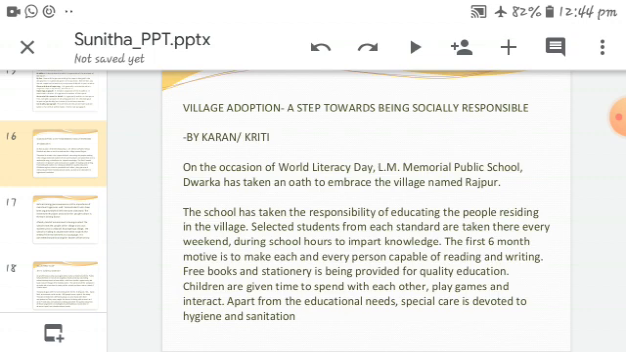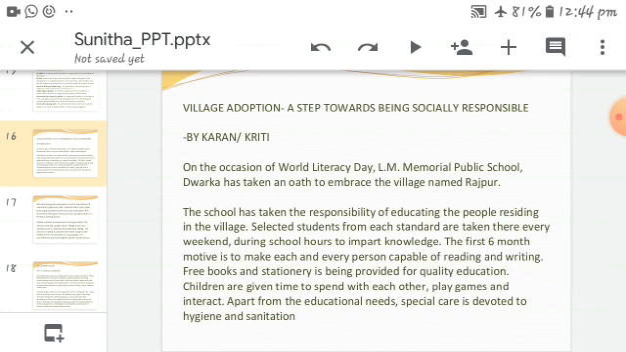In the village, the students are motivating the village people. So what is the importance of writing and reading? In the 6 months, they are motivating every person about the importance of writing and reading. The students have the ability to make the people in the village write and read. Free books and stationery are being provided for quality education. They are giving free stationery, books and pencils like this.